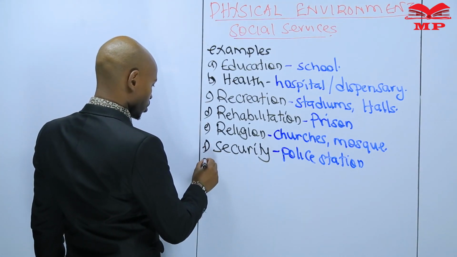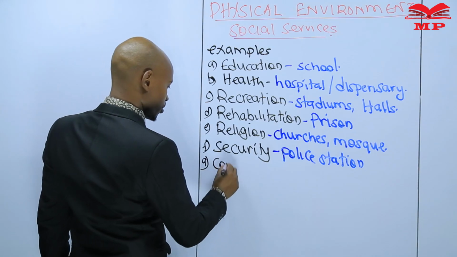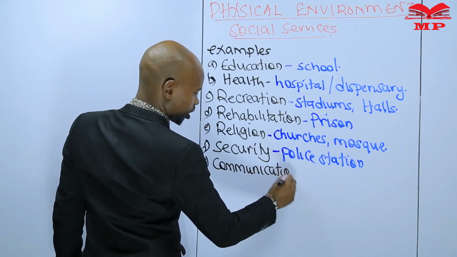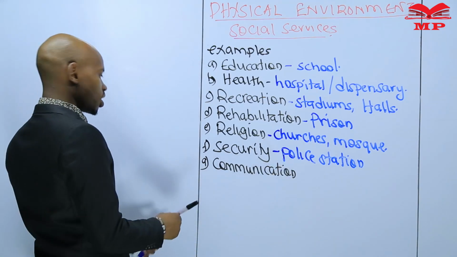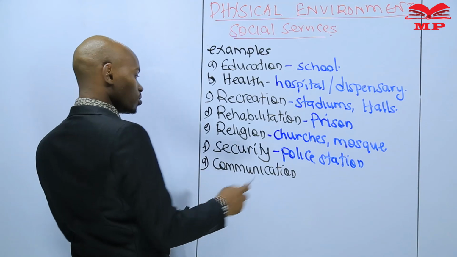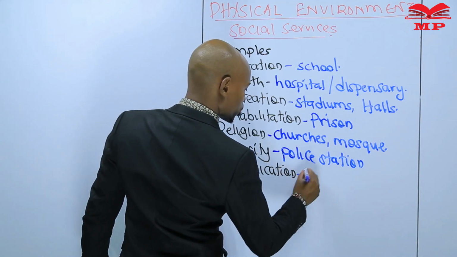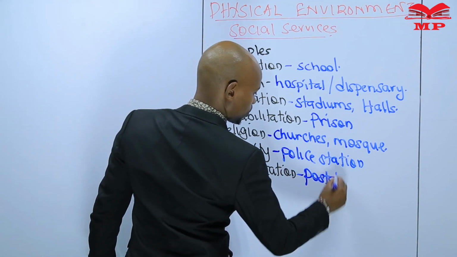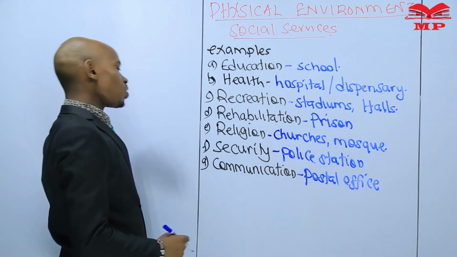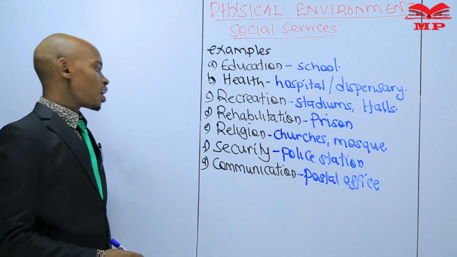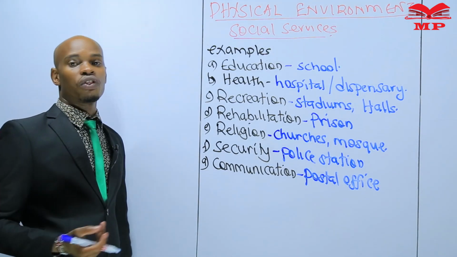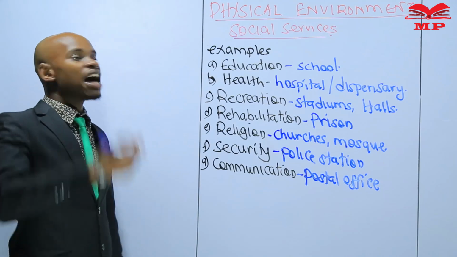Maybe there is a communication service in that area. This one will be evidenced through something like a post office, a postal office. A telephone booth or a telephone mast.